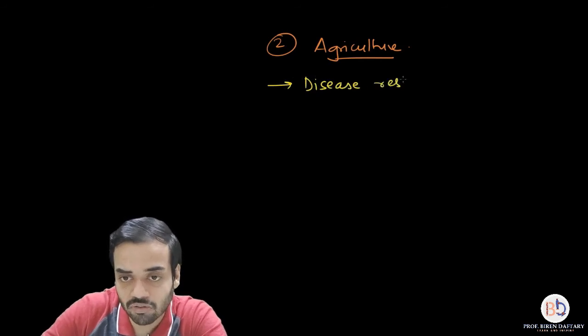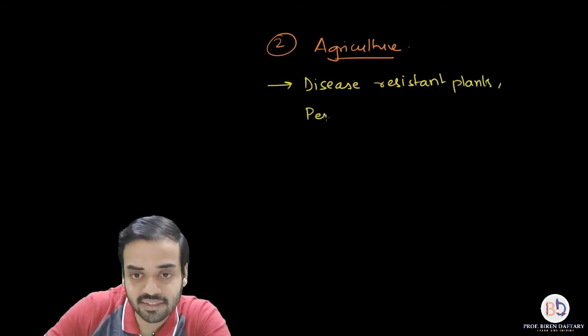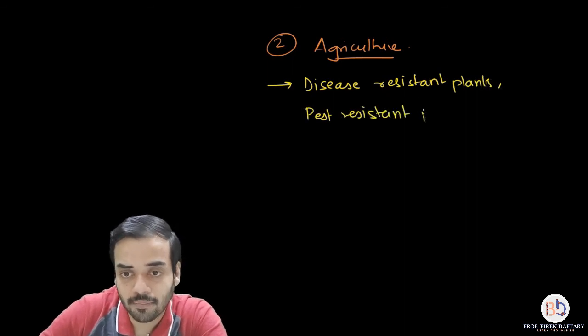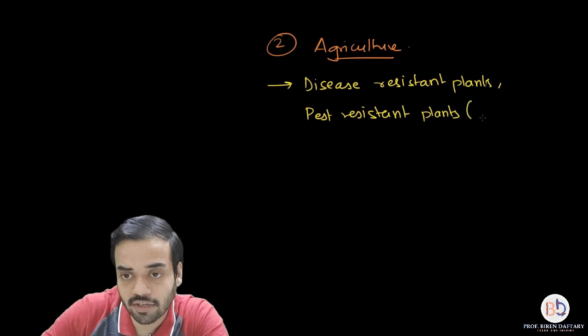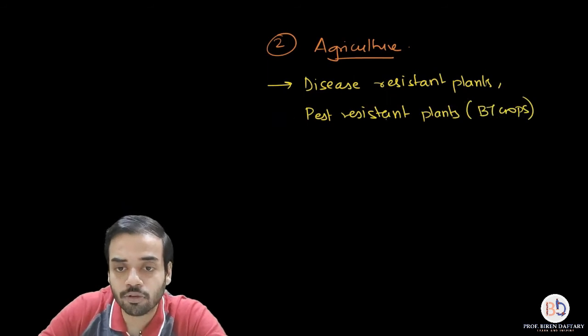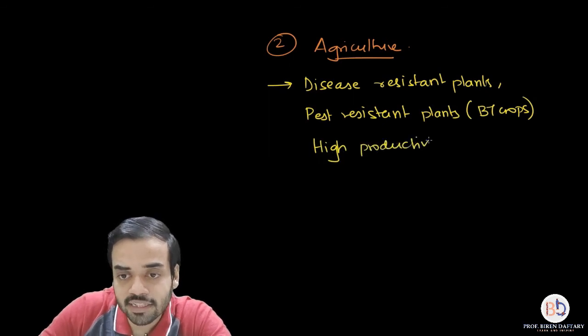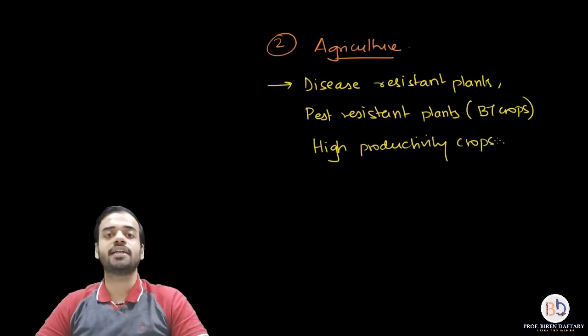I will write it down over here. Then you can produce pest resistant plants, for example BT crops. I will write it down over here, I will explain it to you. BT crops which are produced. You can produce crops having high productivity. So all these things you can do by using recombinant DNA technology in agriculture.